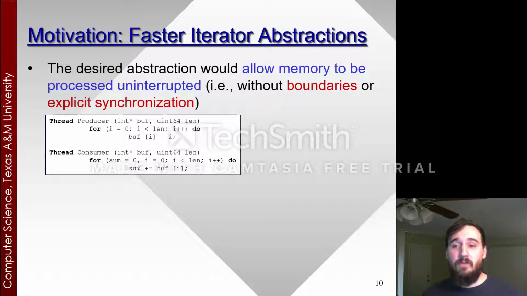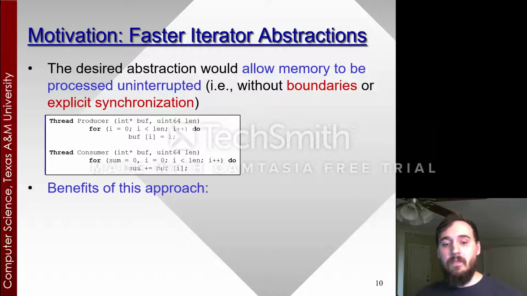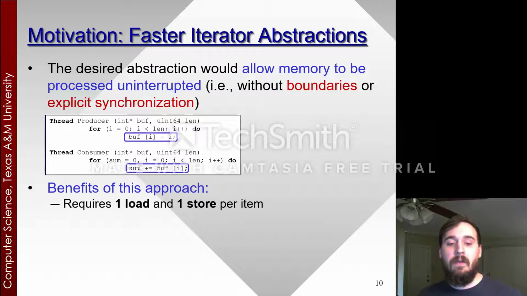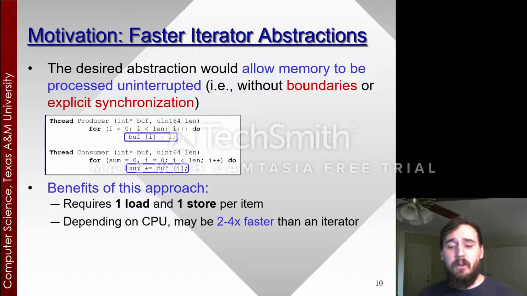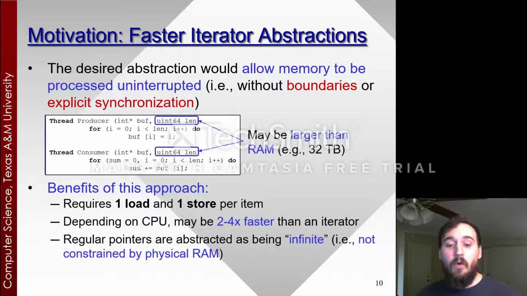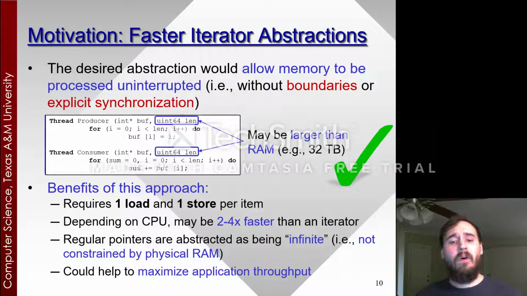The desired abstraction would allow memory to be processed uninterrupted, in other words, without boundaries or explicit synchronization. The benefits of this approach include that it requires 1 load and 1 store per item. Dependent upon the CPU, this approach may be 2 to 4 times faster than an iterator. Regular pointers with this approach are abstracted as being infinite, in other words, not actually constrained by physical RAM. And this, overall, could help to maximize application throughput.